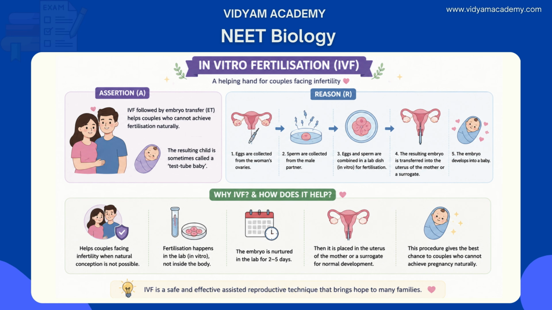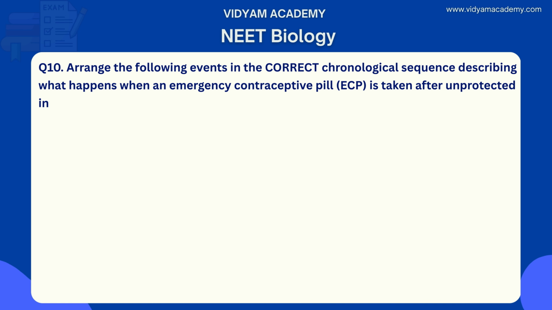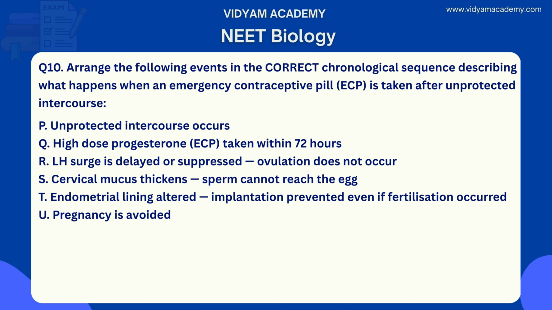And the final question of this session, question number 10. Arrange the following events in the correct chronological sequence, describing what happens when an emergency contraceptive pill is taken after unprotected intercourse. So here we have P, Q, R, S, T, U. P is unprotected intercourse occurs. Q, high dose progesterone taken within 72 hours. R, LH surge is delayed or suppressed, ovulation doesn't occur. S, cervical mucus thickens, sperm cannot reach the egg. T, endometrial lining altered, implantation prevented even if fertilization occurred. U, pregnancy is avoided. Option A, PQRSTU.